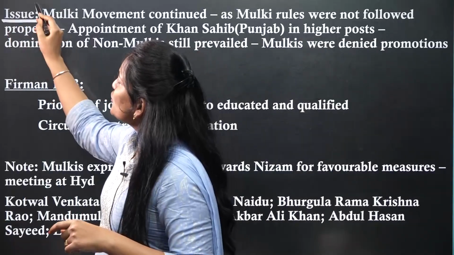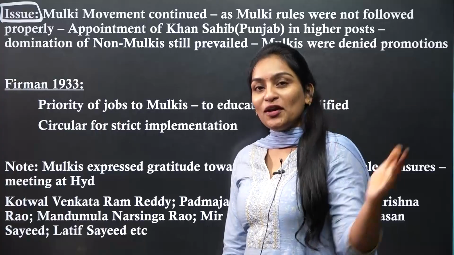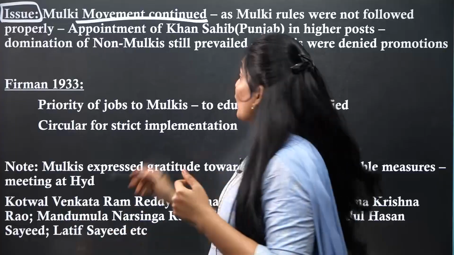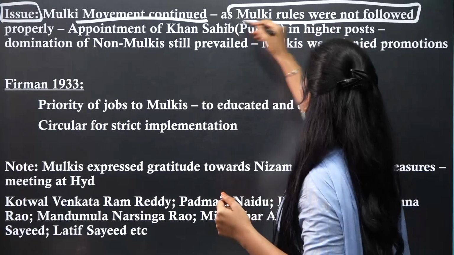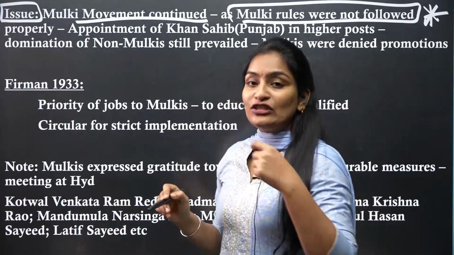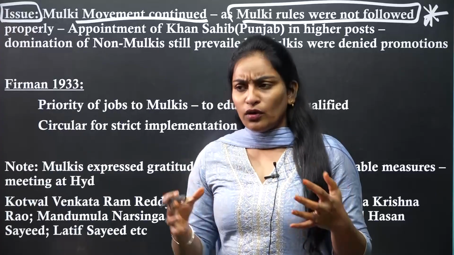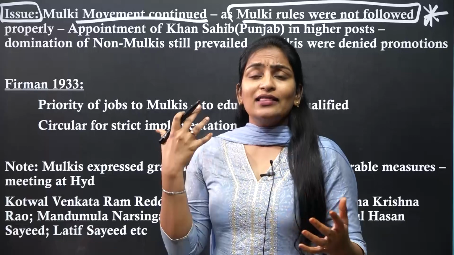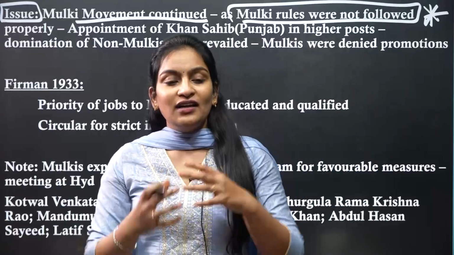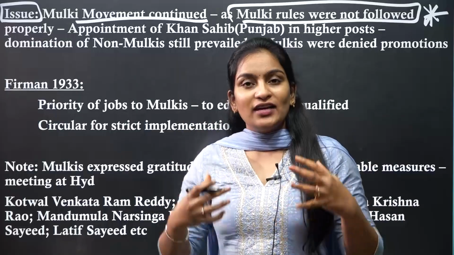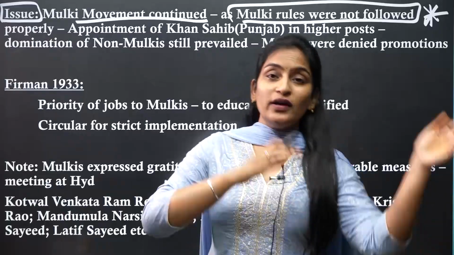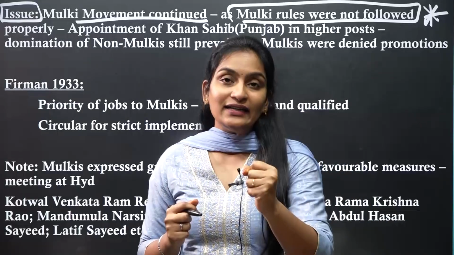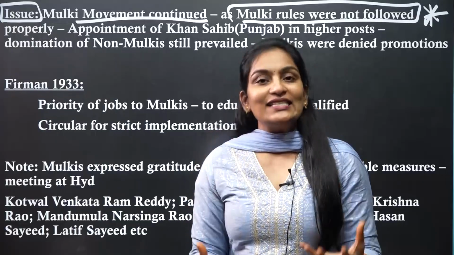Yes, then what was the issue? As you already know, the Mulki movement is going on parallelly and the farman is also issued. The Mulki movement continued because the Mulki rules were not followed. Once again the problem is at the implementation level. Every Nizam ruler and every report is clearly projecting that the Mulkis were being discriminated against by the non-Mulkis, and the non-Mulkis were using the loopholes of the particular law and gaining a lot of jobs. It was clear cut, but despite that we are issuing one more law or one more farman, but we are not concentrating much on the implementation level, where the implementation itself is lacking.